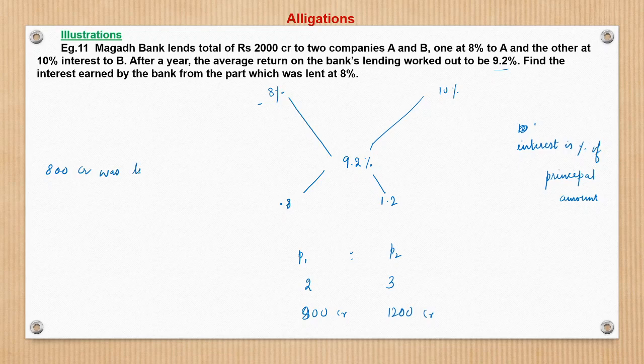was lent at 8% for 1 year. So interest amount, basic use of simple interest here. So this will be 800 into 8% into 1 by 100, which is 64 crore rupees. This is the interest earned on part A, and this is the answer, right?